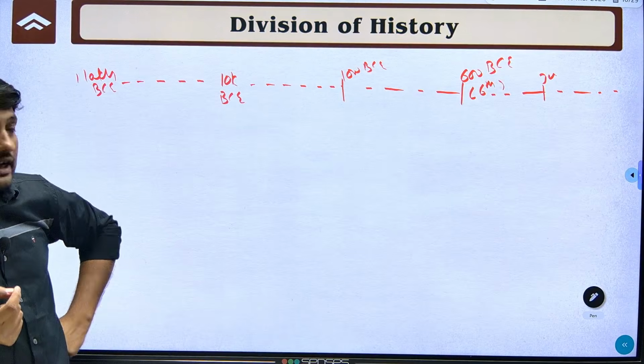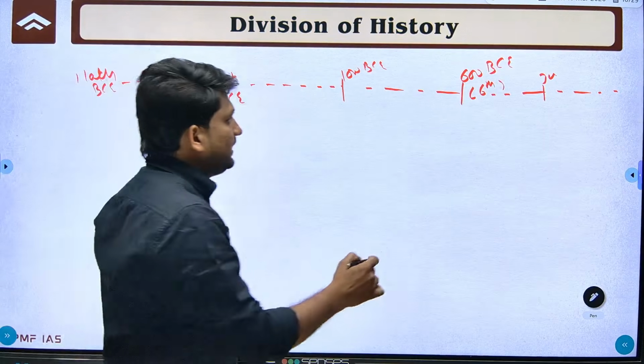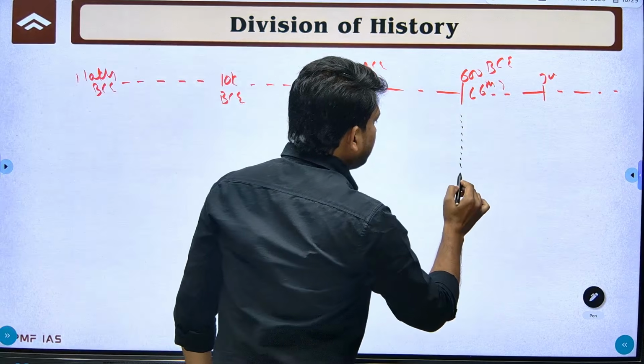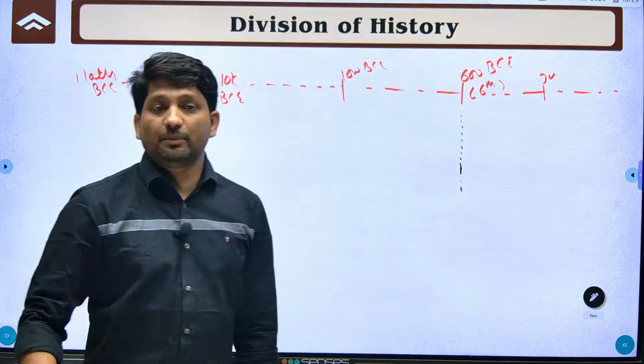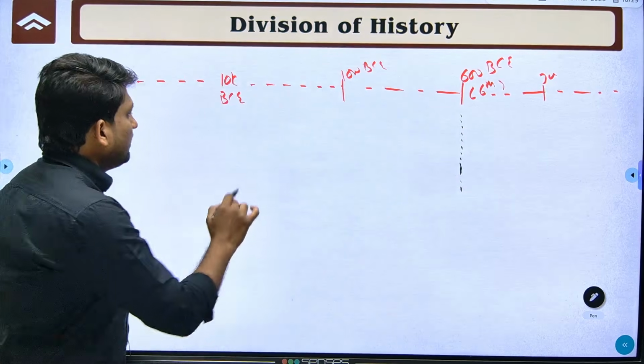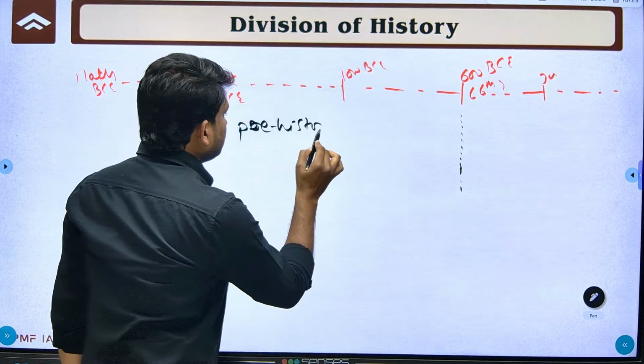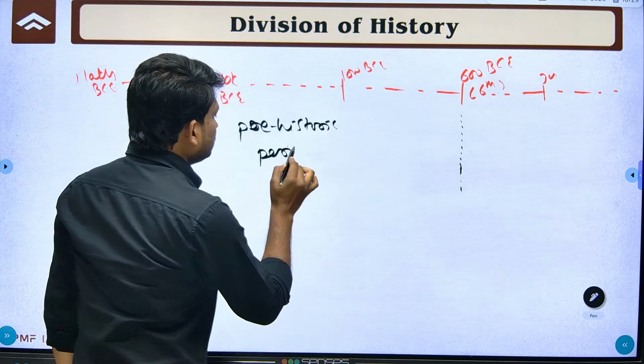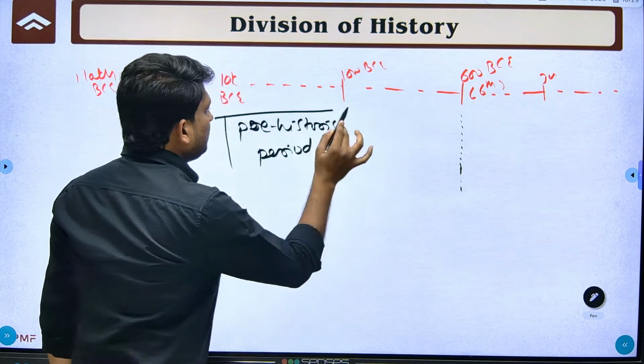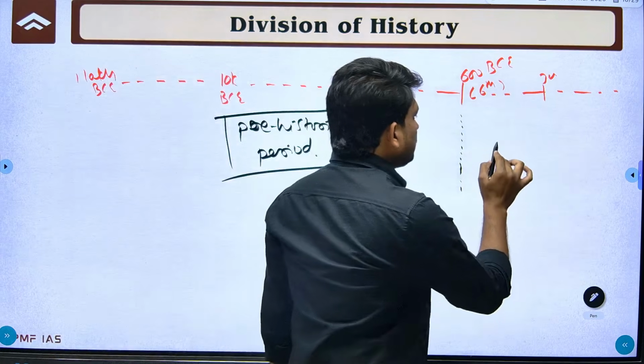Remember, before 600 BC, this period is known as the prehistoric period, and after the 6th century BC, it is called the historic period.